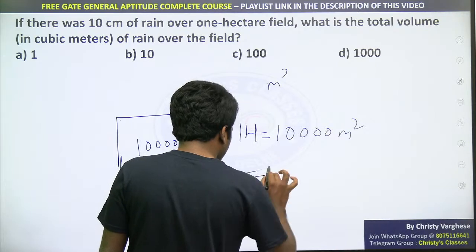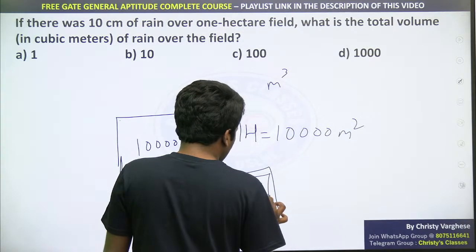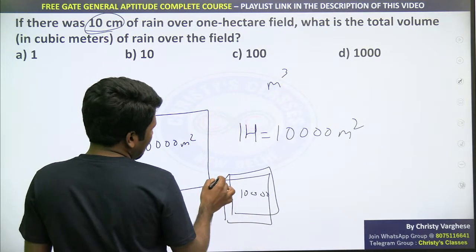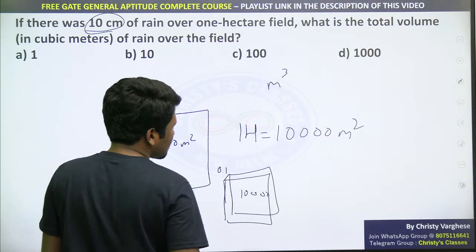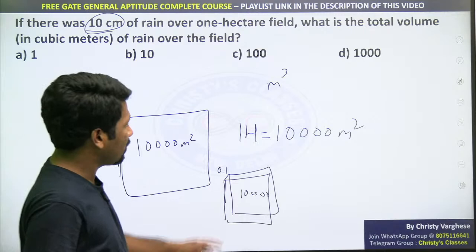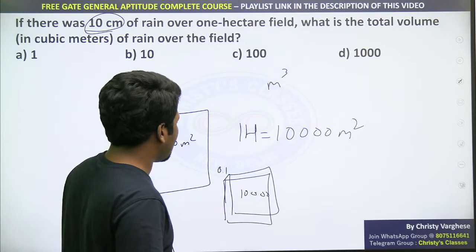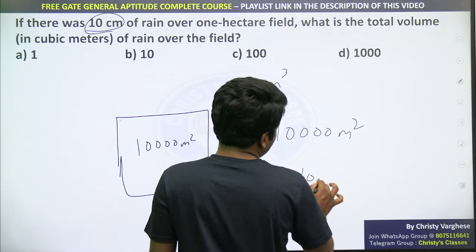The cuboid's base area is 10,000 and the height is 10 centimeter. 10 centimeter can be written as 10 by 100 meter, that is 0.1 meter, because this is in meter square, and the final answer also we need in meter cube only. So 10,000 into 0.1 will be the answer.